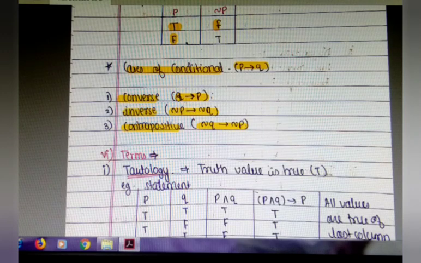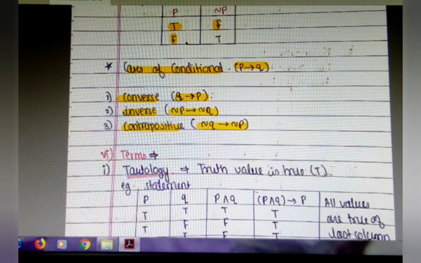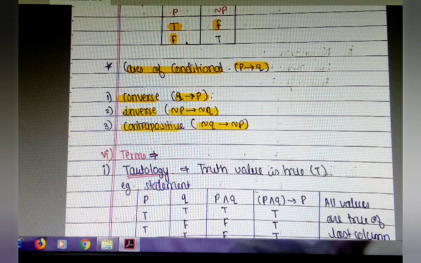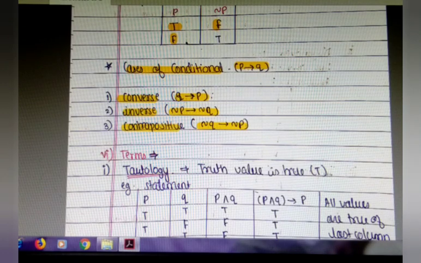Now the next form is inverse. This is negation P implies negation Q. If Amir is not courageous, then he will not join the Indian Army. I repeat it, if Amir is not courageous, then he will not join the Indian Army. This statement is formed from the statements that Amir is courageous and Amir will join the Indian Army. Negation means we have to add not or none, making it in negative form.